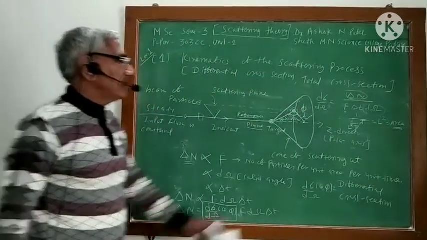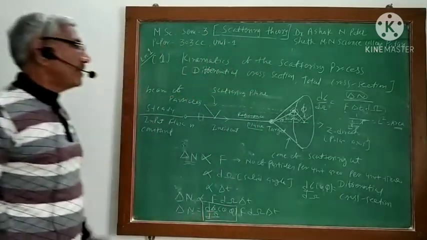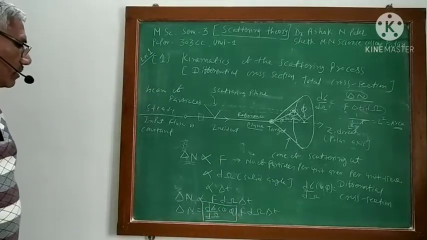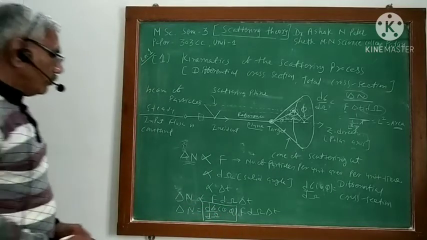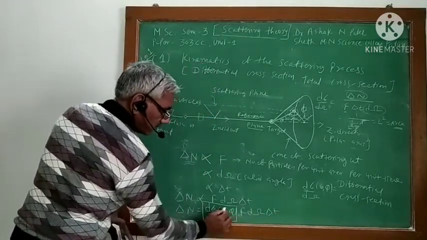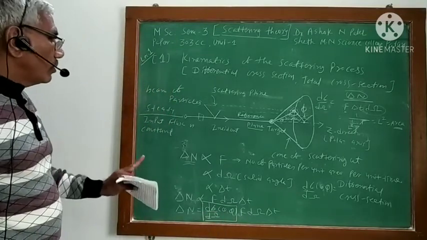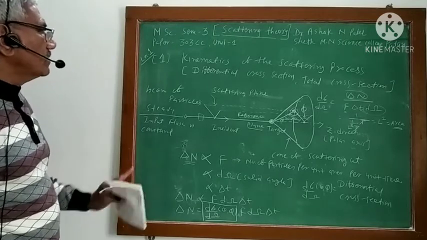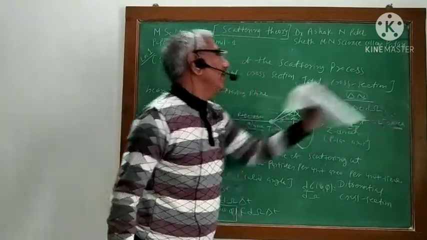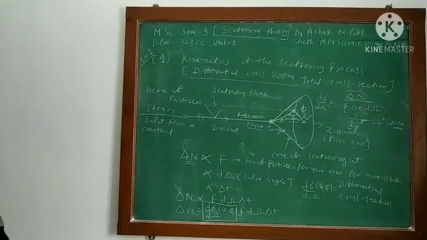It means it is an area. Just to understand that d sigma by d omega has the dimension of area, that's why it is called the differential cross section. So from this formula, this bracket is d sigma by d omega, and that is the differential scattering cross section, because its dimension is that of area. That's why we call it the differential cross section.